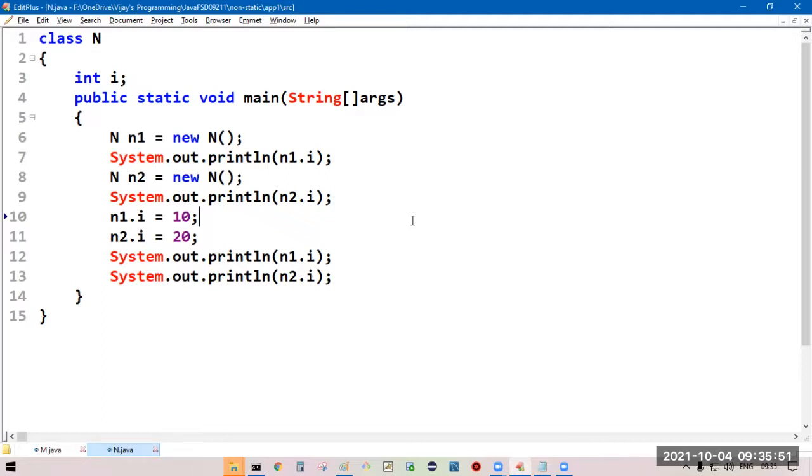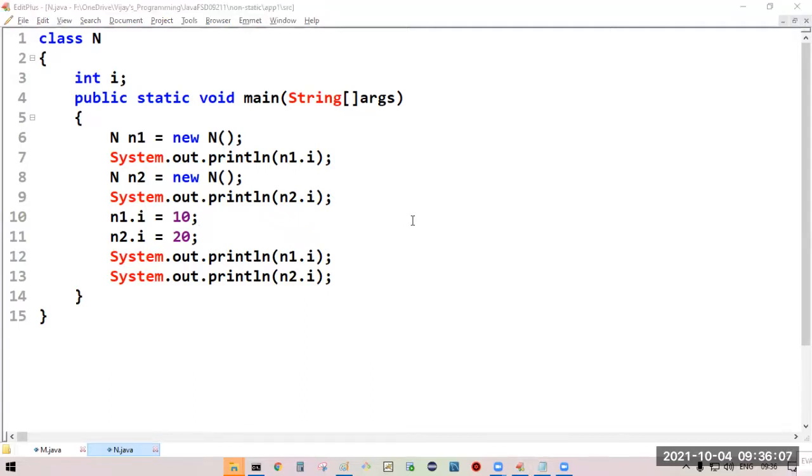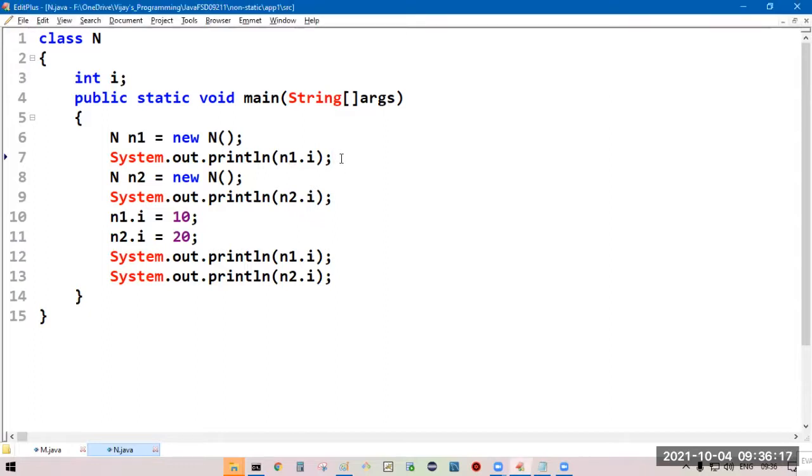For the first time, we are going to create an object for N class. Whenever we are creating an object for N class, the non-static int I is going to load with the default value 0. The same will be printed. N1 dot I, 0 will be printed.